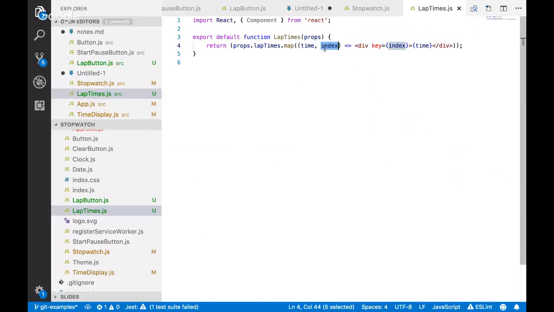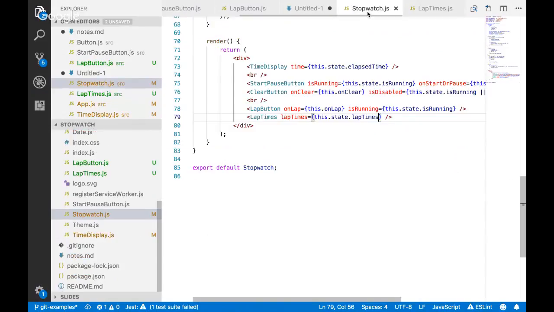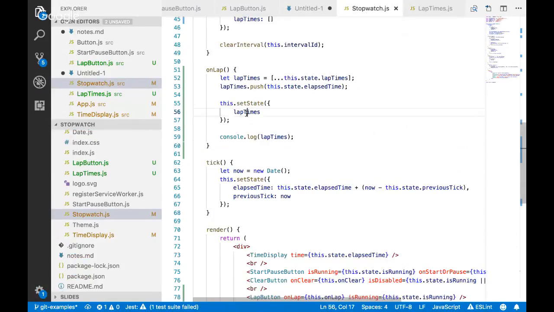I'll be honest, I'm pretty lazy with this and I use the index more than I should. Right? When really you shouldn't. So if you're really trying to avoid that, what you would do is when you save your lap times, instead of it just being a number, you would save an object that might have the time and then an ID. Oh, okay. And then the ID would be what you would use in each one of these instances, right? And you may generate that ID uniquely.